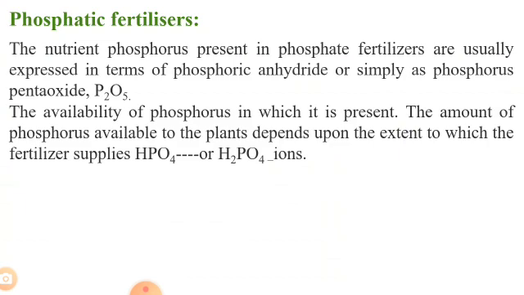So what exactly are phosphate fertilizers? The nutrient phosphorus present in phosphate fertilizers is usually expressed in terms of phosphoric anhydride, or simply phosphorus pentoxide, that is P2O5. The amount of phosphorus available to the plants depends upon the extent to which the fertilizer supplies HPO4 or H2PO4 ions.